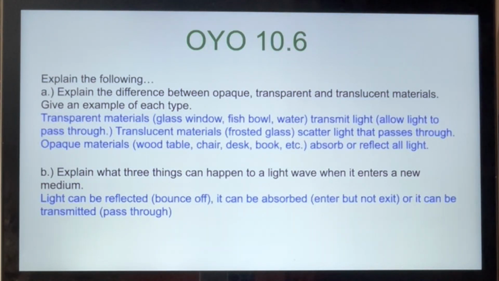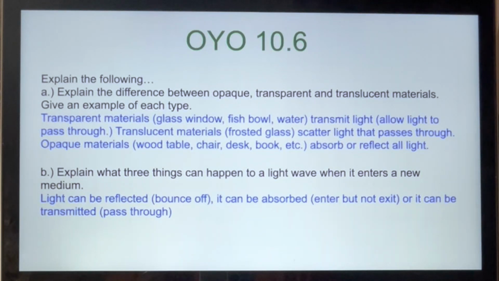All right, on your own, 10.6, explain the following. Explain the difference between opaque, transparent, and translucent materials and give an example. Transparent materials, such as a glass window, the fishbowl, or water, transmit light. That means they allow light to pass through. Translucent materials, like frosted glass, scatter light that passes through. Opaque materials, like your wood table, chair, desk, book, etc., absorb or reflect all of the light.